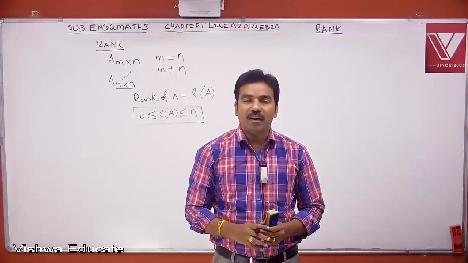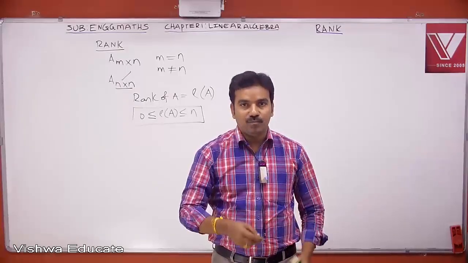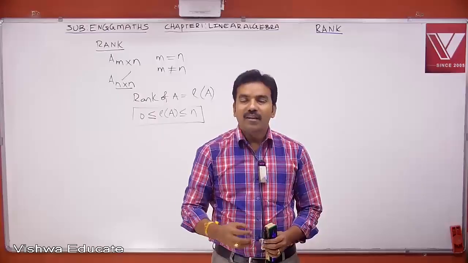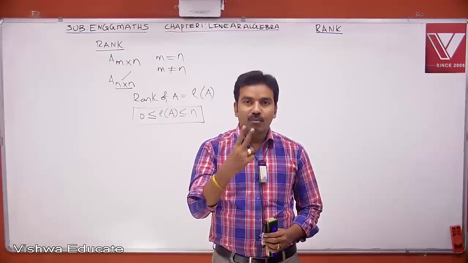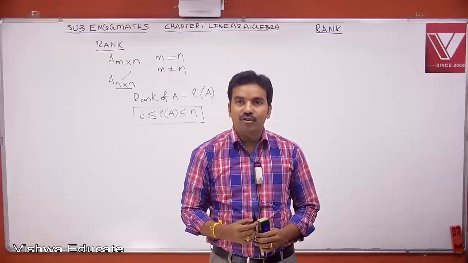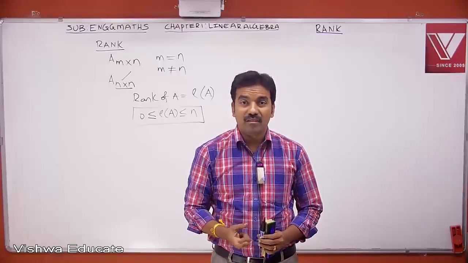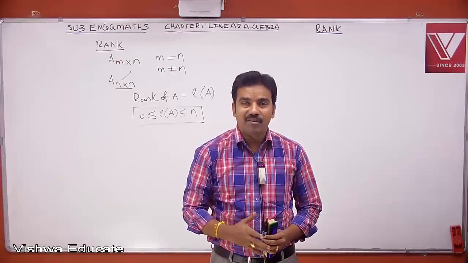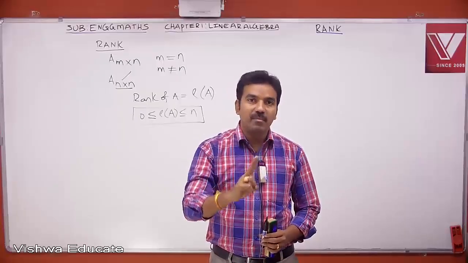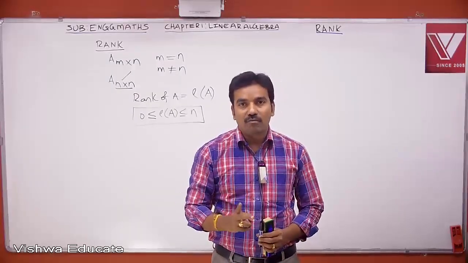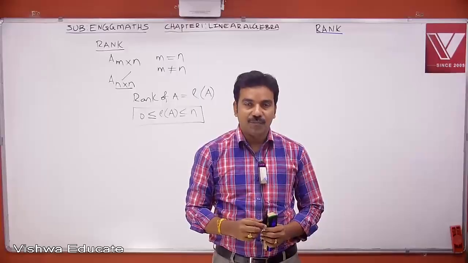Suppose if A is a 2 by 2 matrix, maximum rank will be 2. I will discuss shortly how to find rank of a matrix. So maximum rank will be 2. Suppose if rank not equal to 2, it can be 1. Don't think that if rank not equal to 2, then definitely it will be 1. It may be 1. If rank also not equal to 1, then definitely it will be 0.